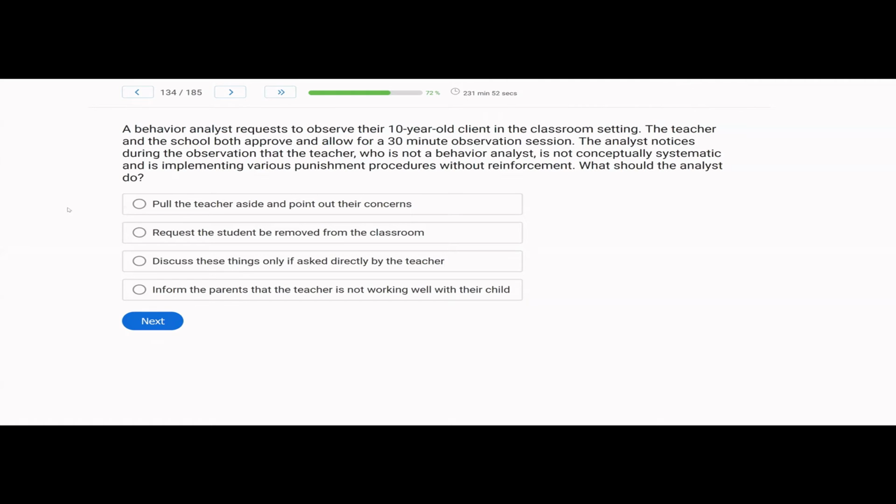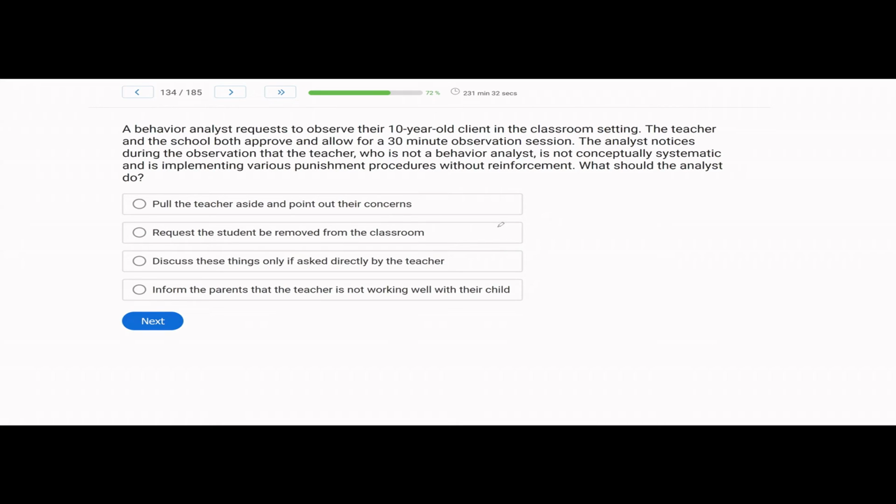A behavior analyst requests to observe their 10-year-old client in the classroom setting. The teacher and the school both approve and allow for a 30-minute observation session. The analyst notices during the observation that the teacher, who is not a behavior analyst, is not conceptually systematic and is implementing various punishment procedures without reinforcement. What should the analyst do?